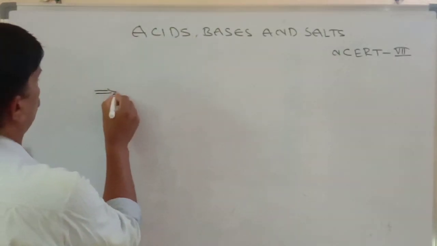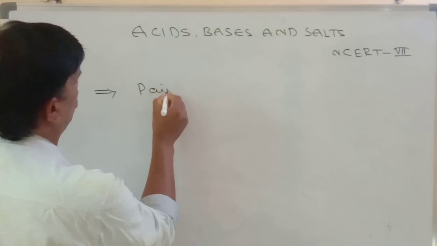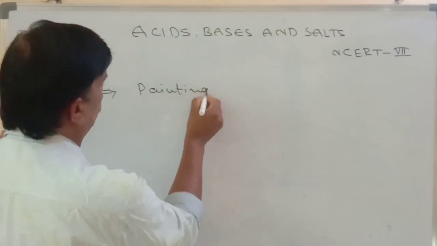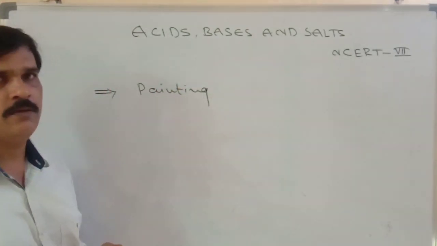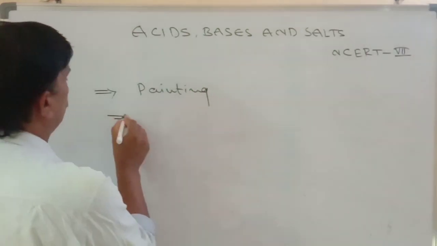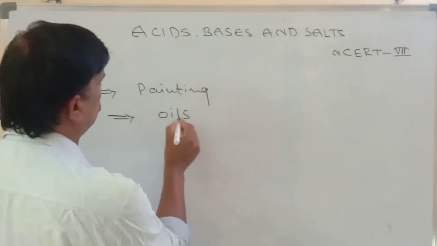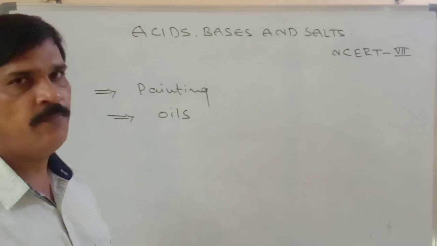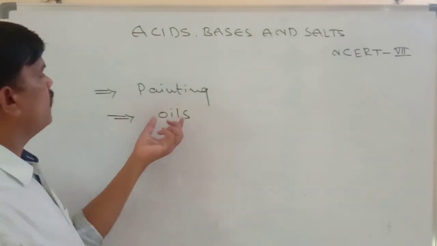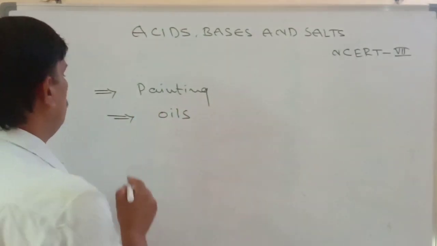Generally, painting is one type of method to protect iron from rust, or applying grease or oils is another type of protecting iron from rust.